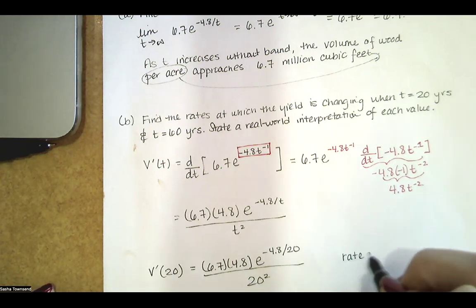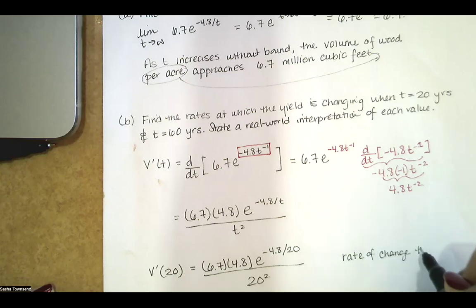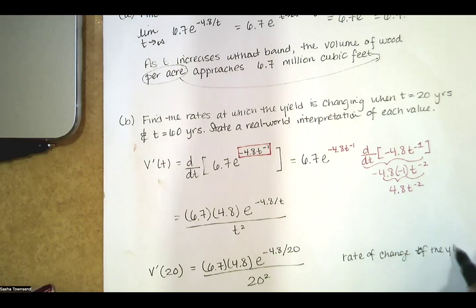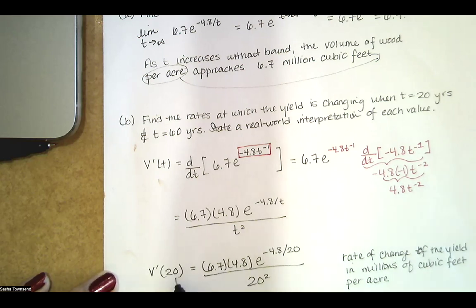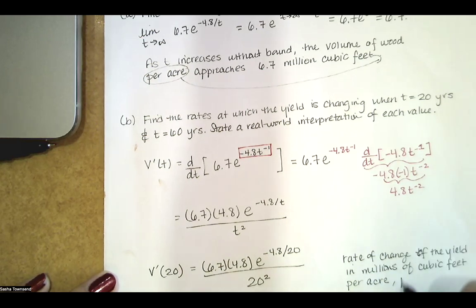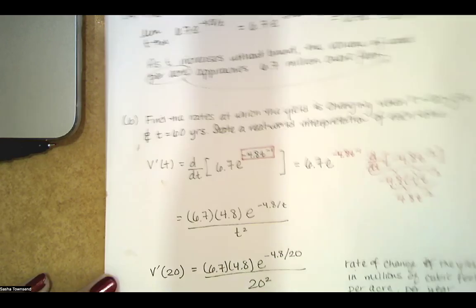The rate of change of the yield in millions of cubic feet per acre per unit time, where t, I believe, is time in years. So if t is measuring time in years, we'll just say per year.